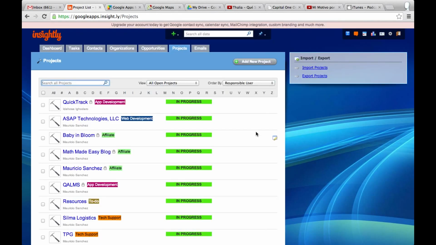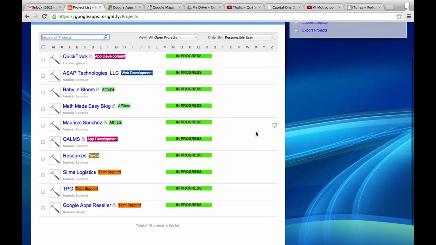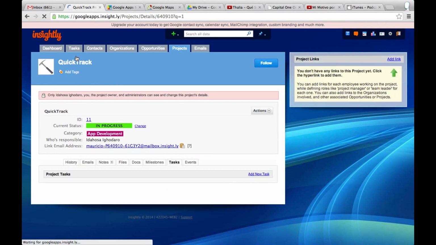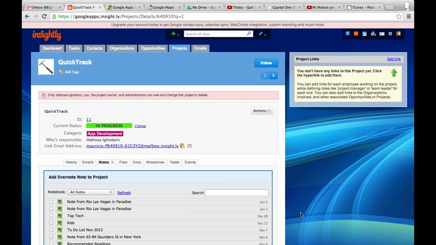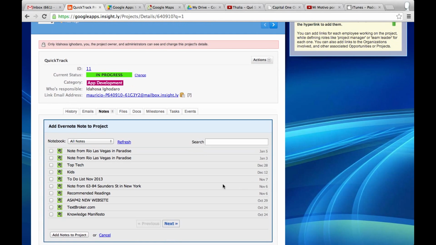So here, these are the projects that I'm currently running myself, right? So as you can see, I got a whole bunch of stuff going on, right? So here is one of these, quick track. It's a little mobile application that I'm working on. So I got an Evernote. Anything that I have in Evernote on the road or whatever, I could go in here and just grab one of my Evernotes, right? Just anything. I could just click on it here, add it to it, and it's going to add it right into the project.